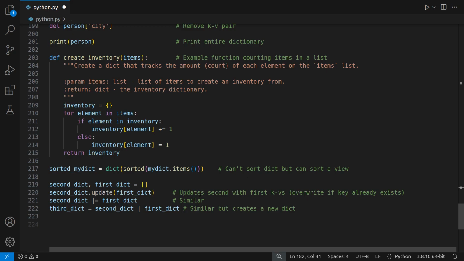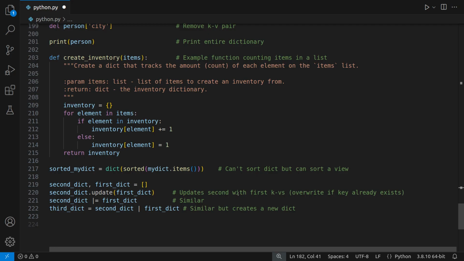Now I want to show you finally just some operation if you've got two dictionaries. So I've called them first dictionary created and the second dictionary created. Now here they're just blank, and I just did that to avoid errors in my code. So you can ignore that, but they could easily just have things in them. And what you do is, you could use an operation on the second dictionary object, which is called update, and what this will do is it will update the second one with the key values from the first one.